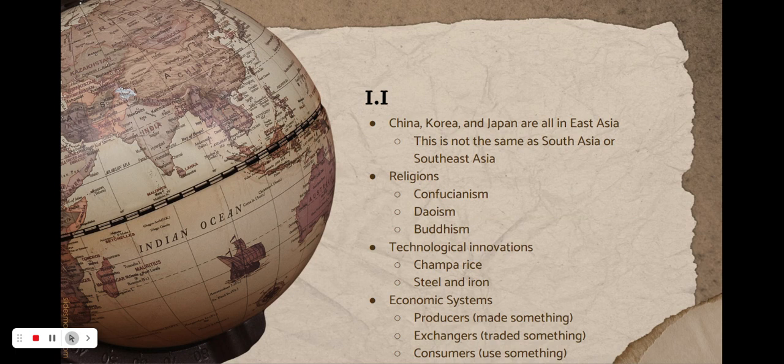So let's talk about this. East Asia included China, Korea, and Japan. East Asia is not the same thing as South Asia or Southeast Asia. South Asia would be India, Southeast Asia would be more the Philippines. Some religions in East Asia: the major one was Confucianism, and then there was Taoism and Buddhism present.